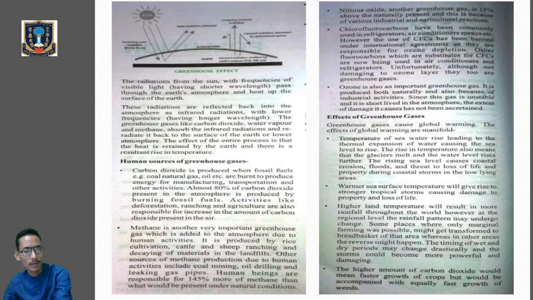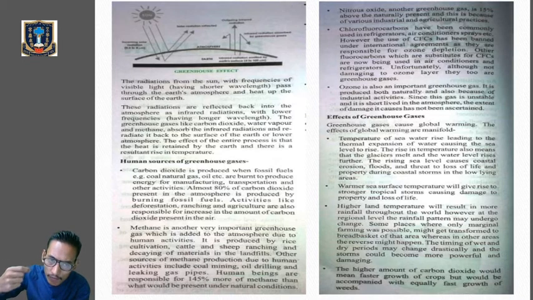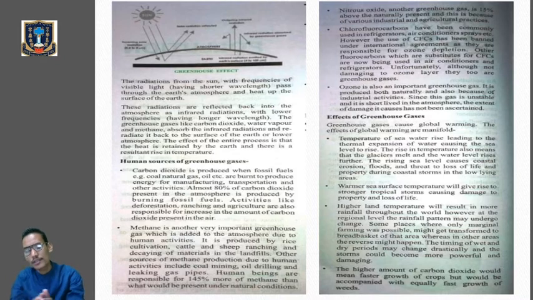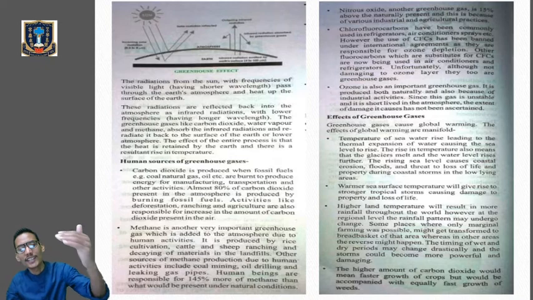Generally, this reflected radiation or the solar energy needs to leave the Earth's surface or the Earth's atmosphere. But due to the presence of the greenhouse gases, those reflected radiation, or the solar energy, are not allowed to leave the Earth's atmosphere. Clear? So the greenhouse gases will absorb those infrared radiations, and when those radiations are being re-radiated back into the Earth's surface, the temperature of the Earth slowly keeps on increasing.